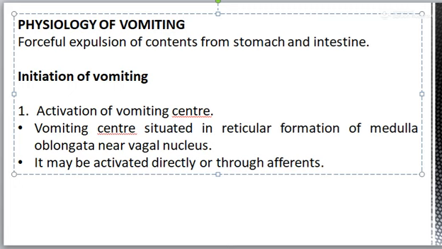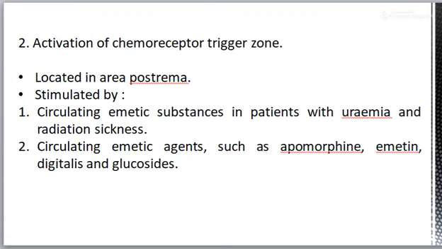Activation of the chemoreceptor trigger zone. This zone is located in the area postrema. It is a V-shaped band of tissue on the lateral wall of the fourth ventricle and it is outside the blood brain barrier.